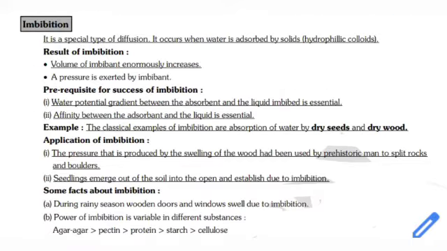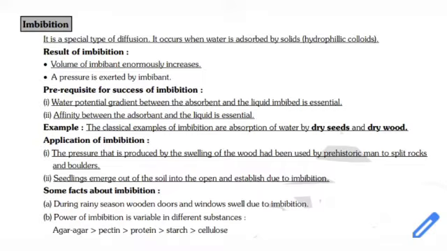Imbibition. Imbibition is a special type of diffusion. It occurs when water is absorbed by solids, particularly hydrophilic colloids. Result of imbibition: volume of the imbibant enormously increases. A pressure is exerted by the imbibant, which is called imbibition pressure.